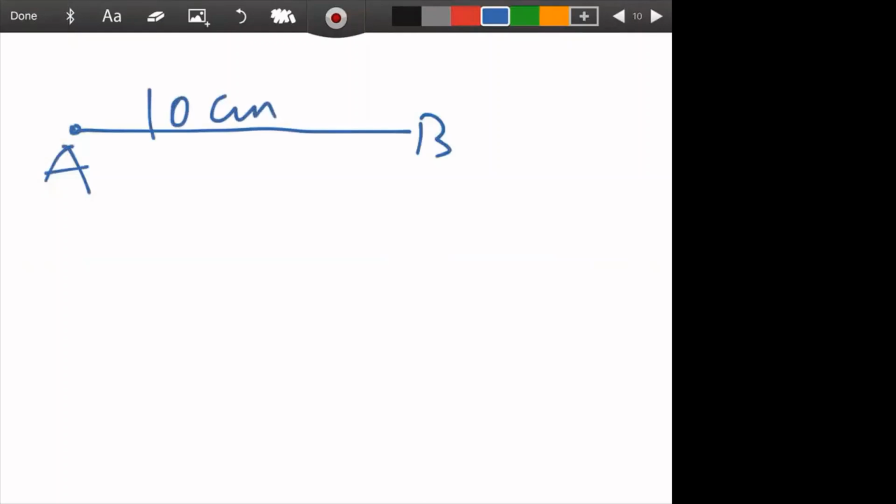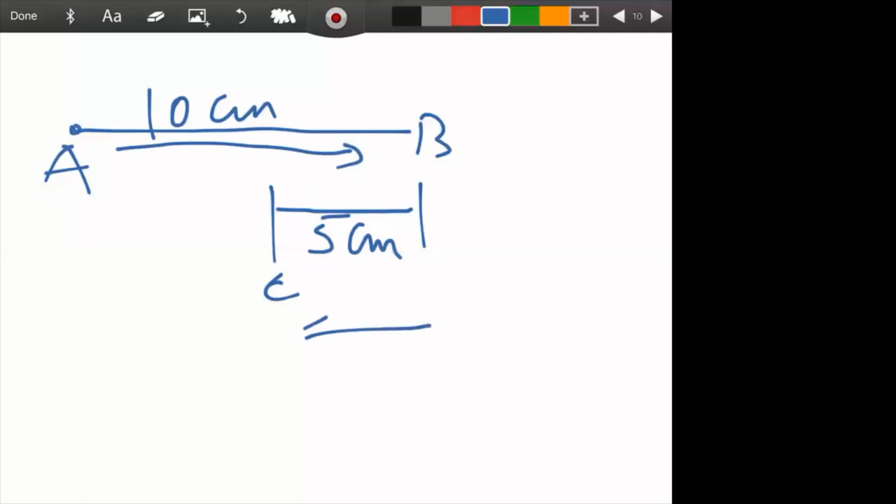But consider another scenario where an object is going from A to B. The object is traveling from A to B and covering a distance of 10 centimeter. Then again it is coming back from B to C. Now B to C is 5 centimeter. As I told you, distance is a scalar quantity. We do not consider direction. The object has gone from A to B and come back from B to C, but whenever I calculate distance, I don't consider direction.